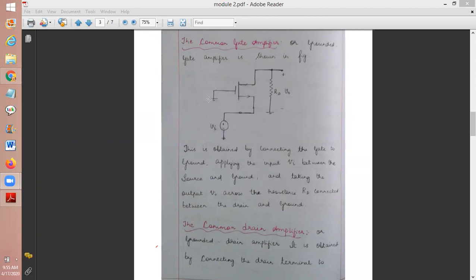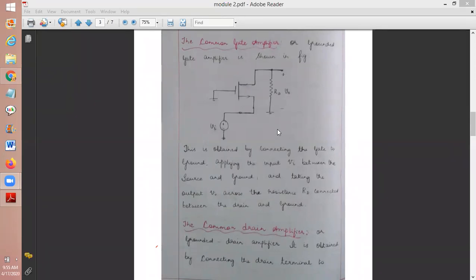Can you see I have grounded the gate here? Now I am applying the input Vi and taking the output V0. Very, very important: where am I applying the input?